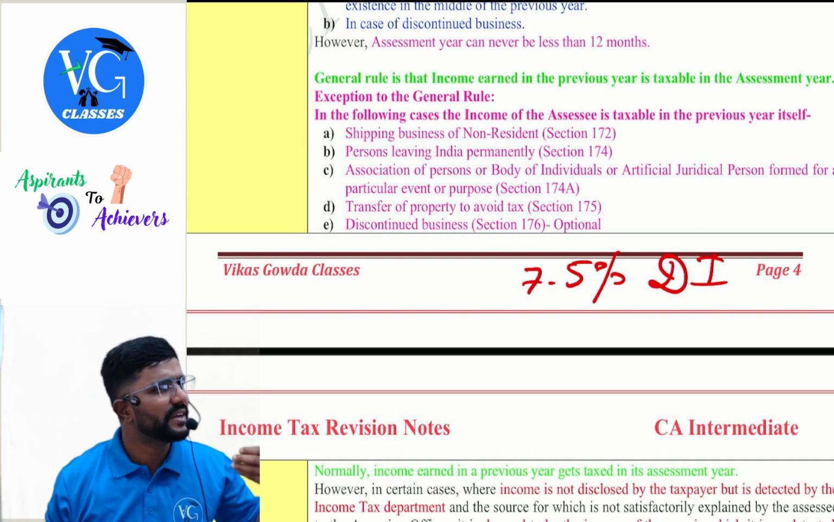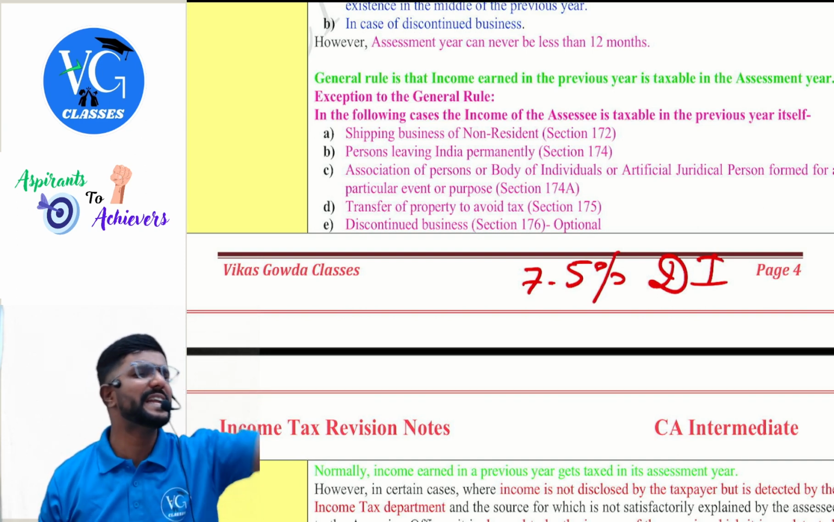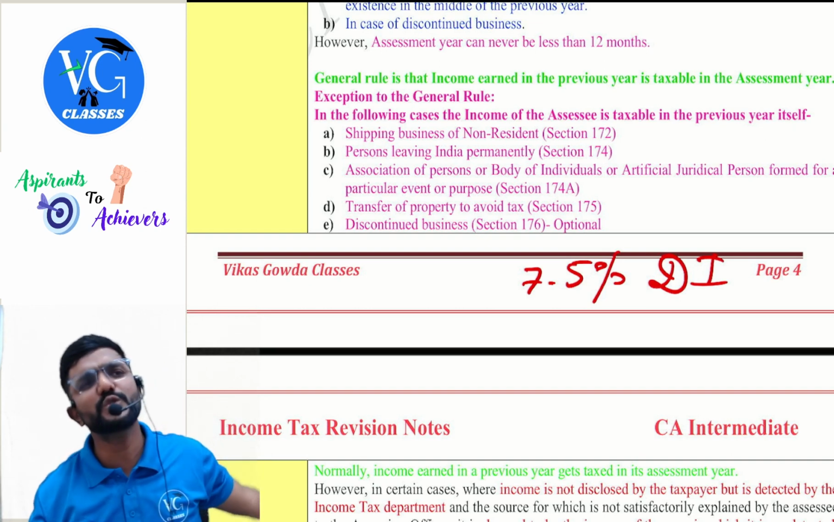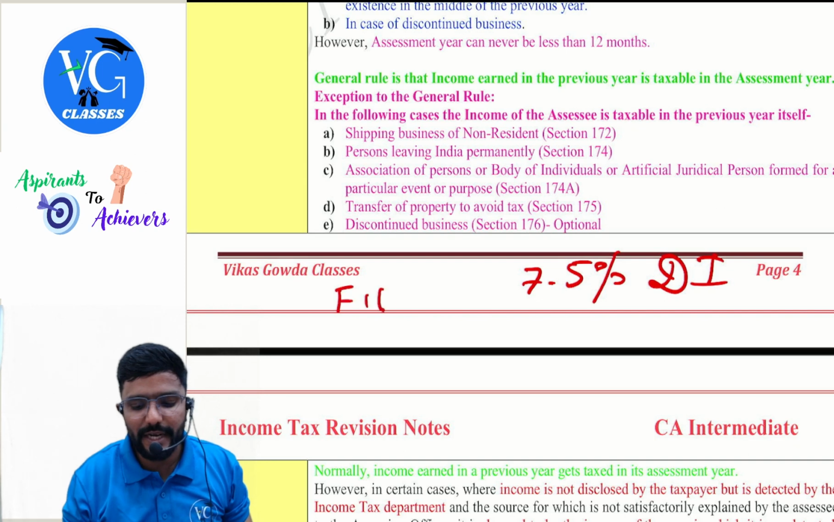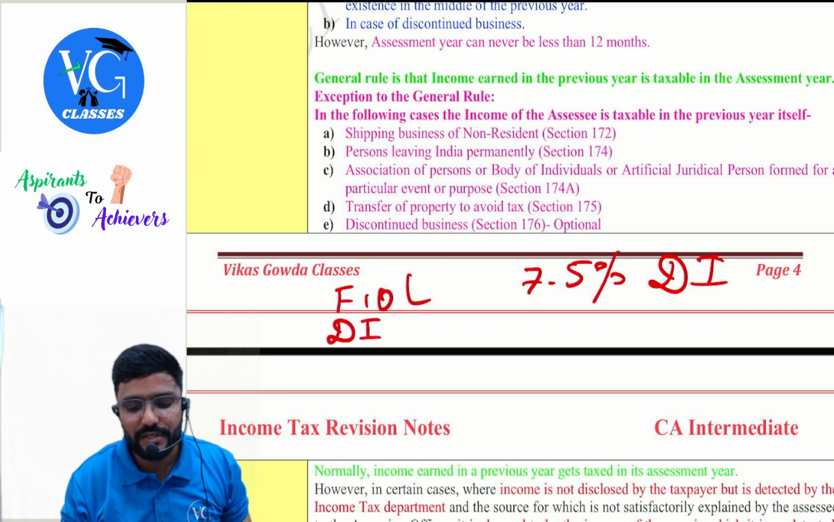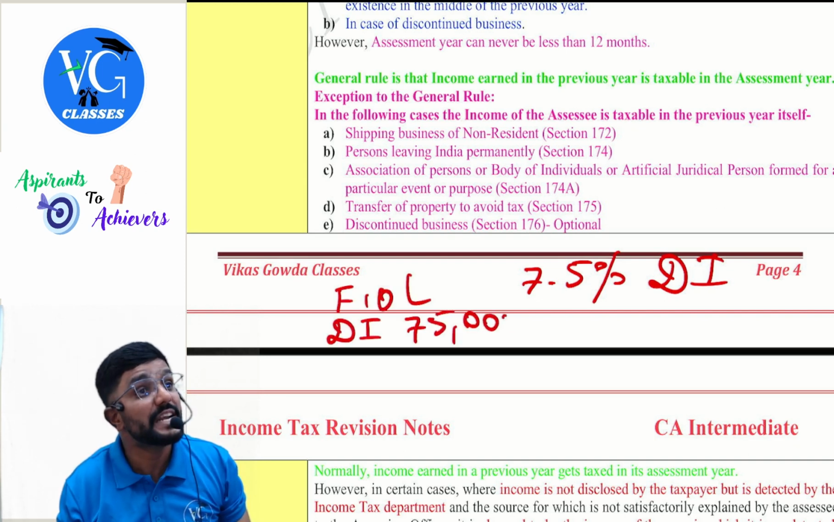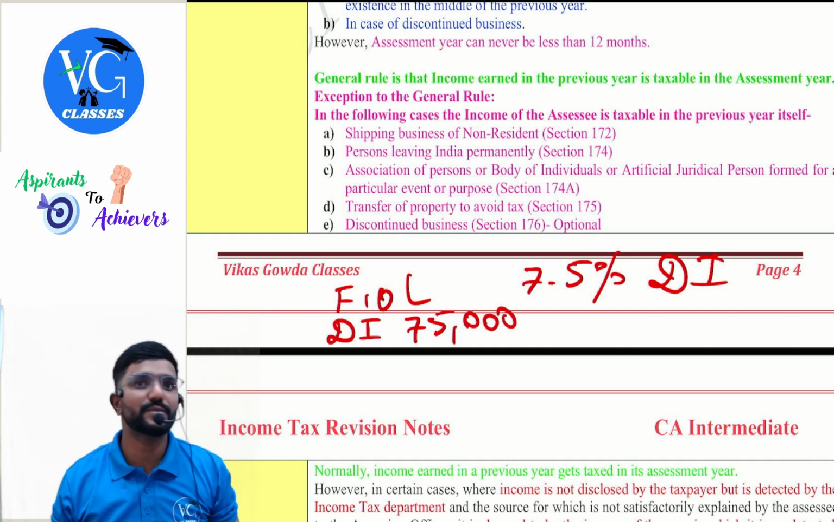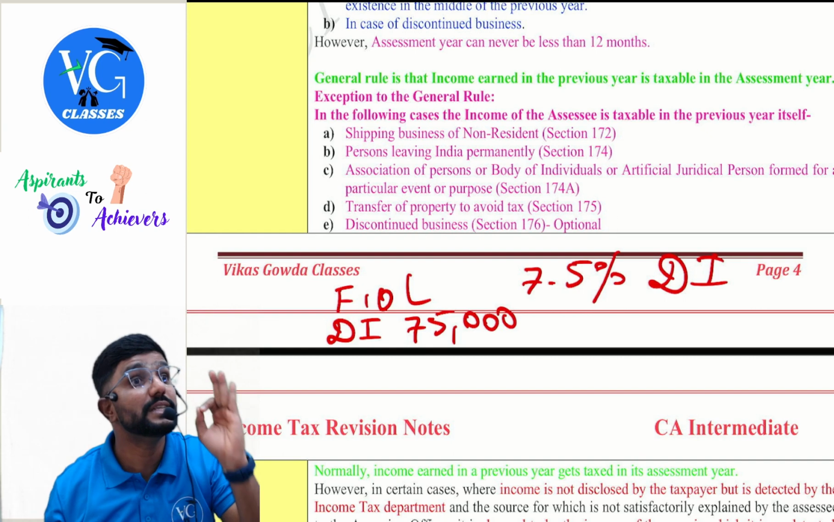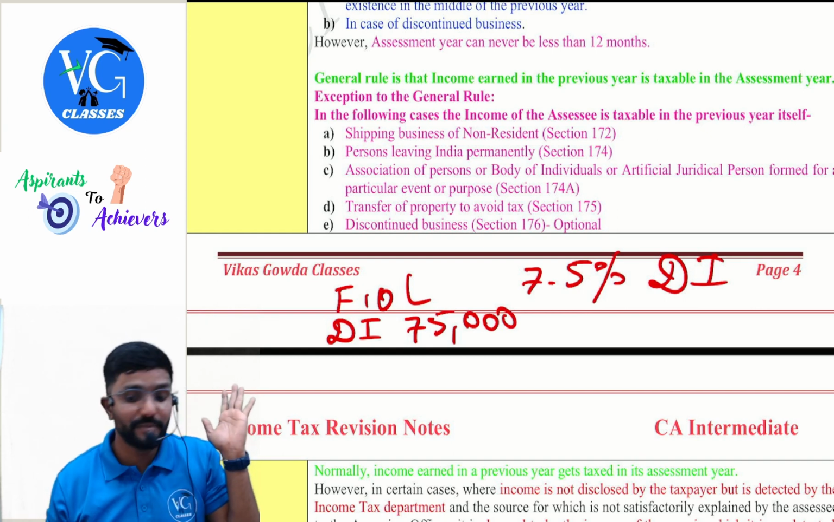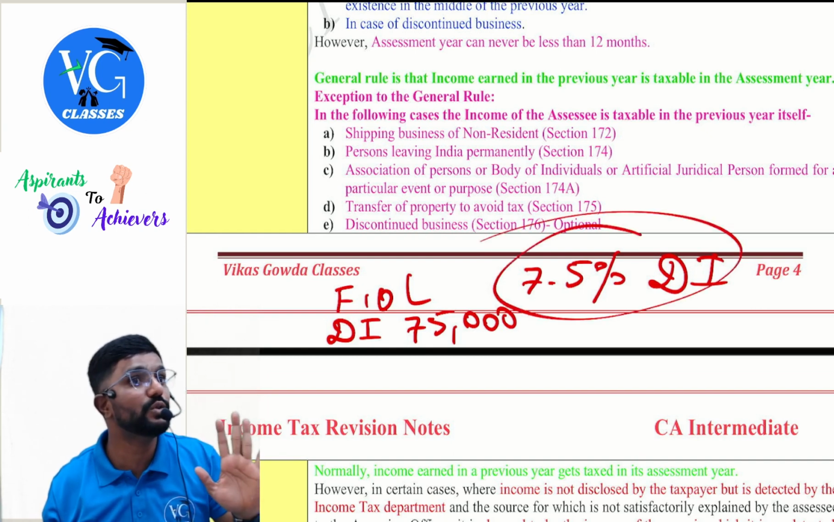Clear? Assume, guys, a shipping company has collected totally 10 lakh freight to carry goods and passengers from India to foreign port. Total freight is how much? 10 lakh. How much is the deemed income, guys? 7.5% of it, which comes to 75,000. 75,000 is not tax. It is income. Because many students consider this only as tax.